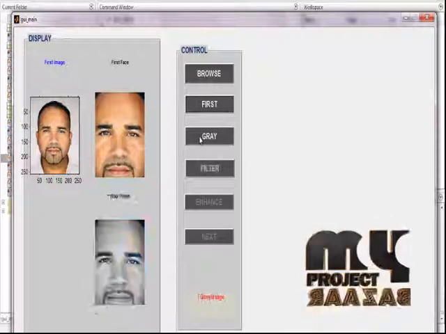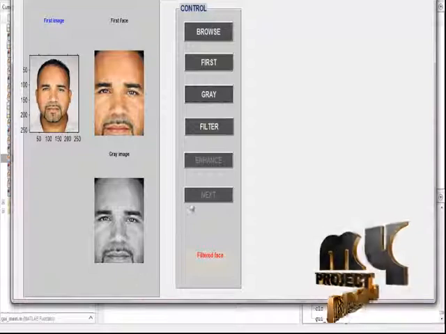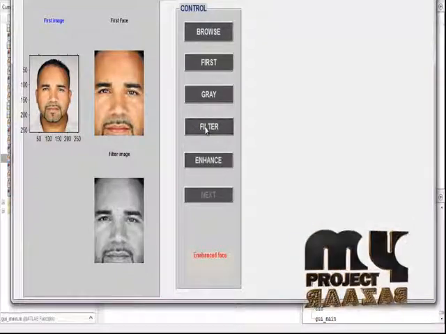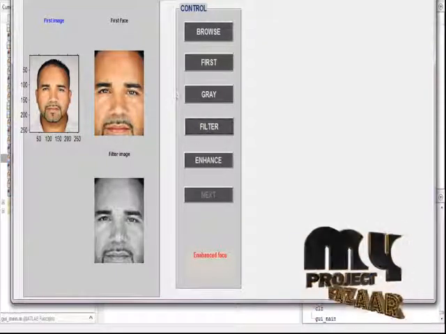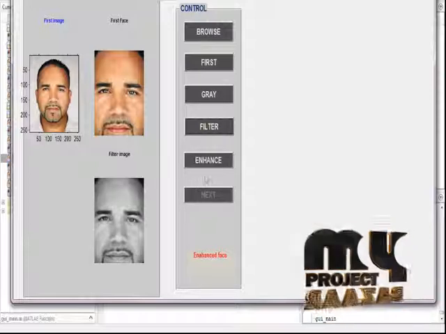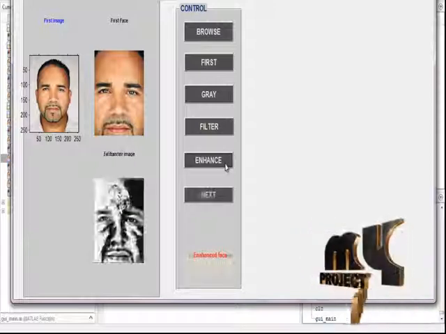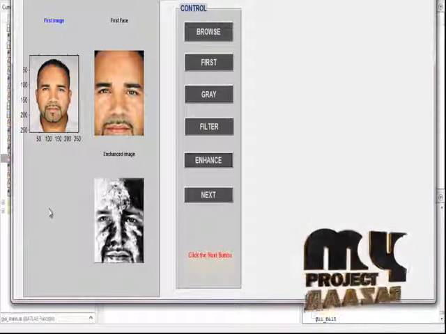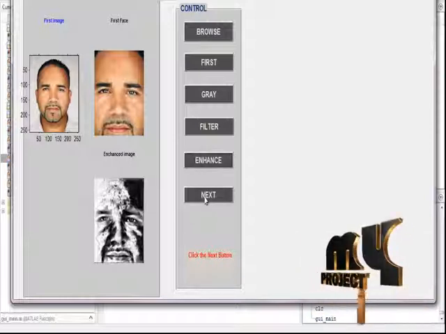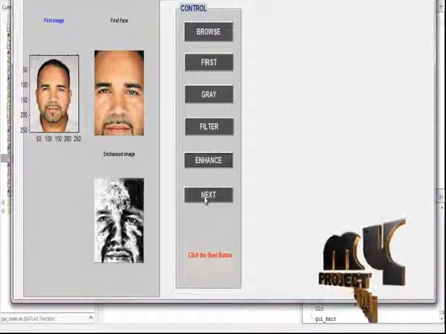Then click the gray button. This is the gray image of our input image. Click the filter button. This is the filtered image. Click the enhance button. This is the enhanced image of our process. These techniques are the pre-processing steps of our input image. Click the next button.